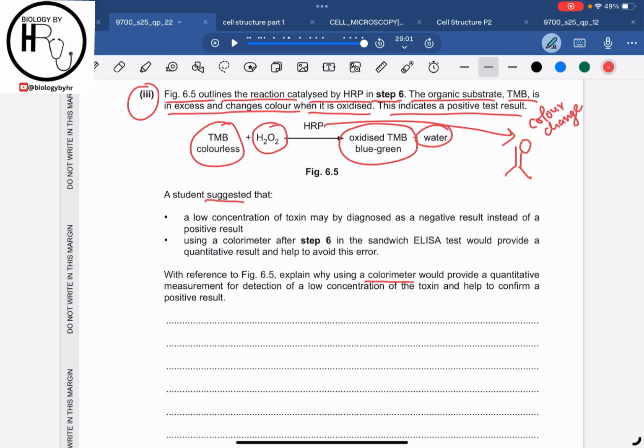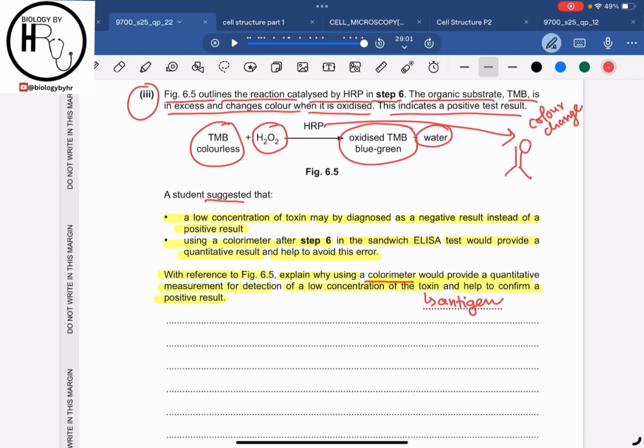Now a student suggests that a low concentration of toxin may be diagnosed as a negative result instead of a positive result. And then another suggestion is that using a colorimeter after step 6 in the sandwich ELISA test would provide a quantitative result and help to avoid this error. With reference to figure 6.5, explain why using a colorimeter would provide a quantitative measurement for the detection of low concentration of toxin and help to confirm a positive result. So the toxin over here is the antigen, right? A foreign particle which is producing an immune response.